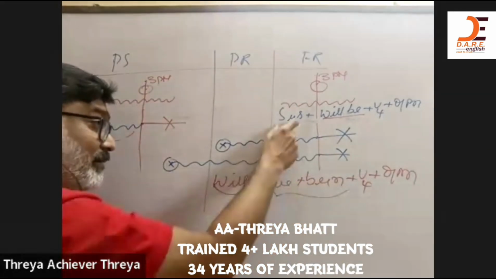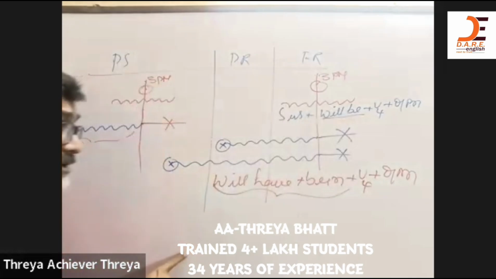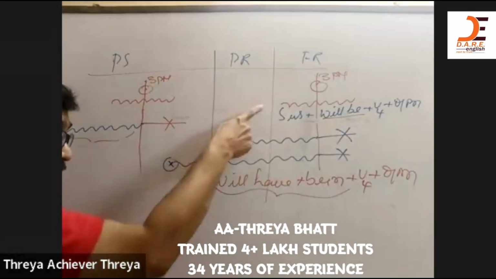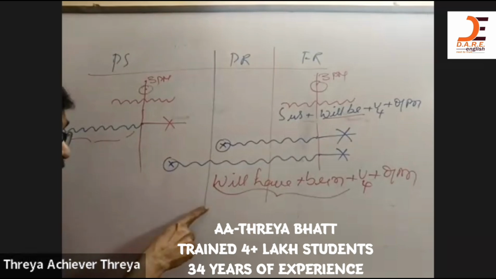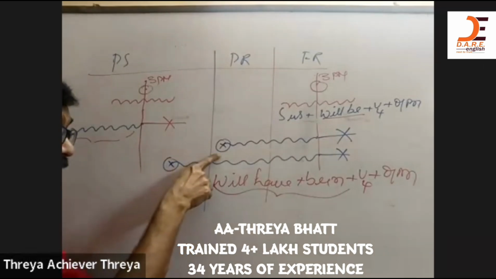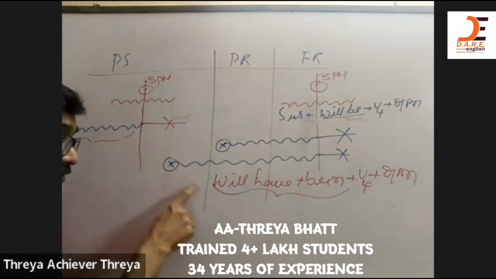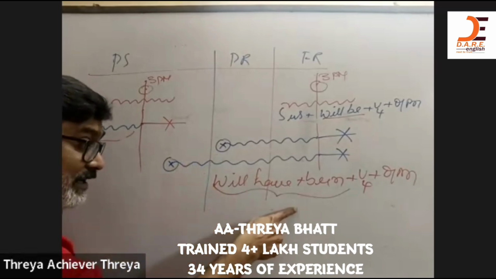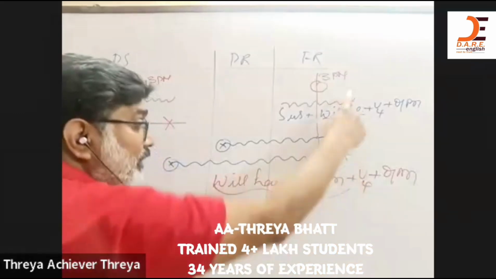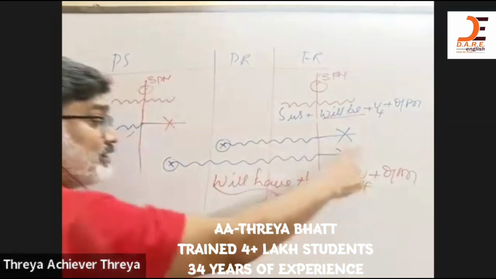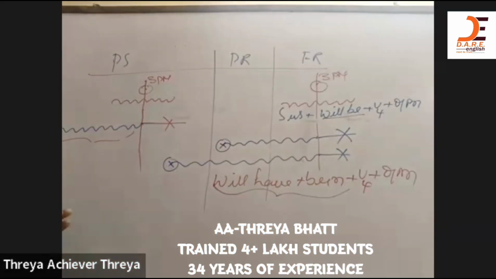Will have been learning. Will be learning also has got the same translation, but the occasion or the situation is different. I'm telling you once again, future perfect continuous, the action begins either in the present or in the past, and it continues in the present, and the same continues till a particular point or a particular incident in the future, right?